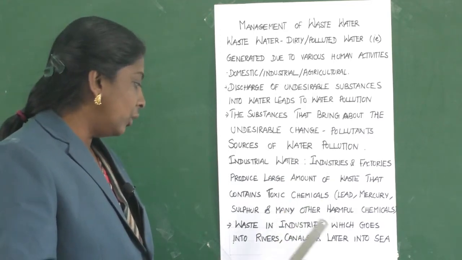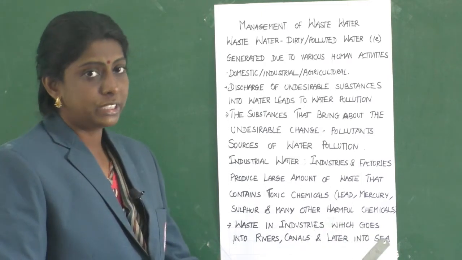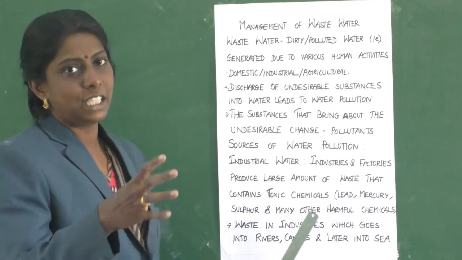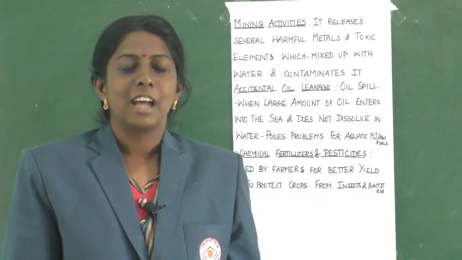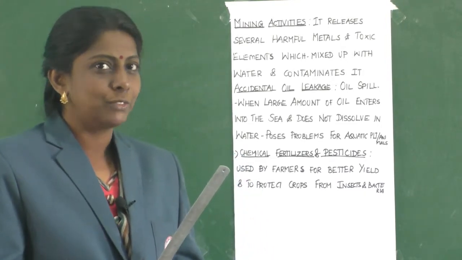These wastes will go into rivers, canals and later into the sea. That will ultimately mix in the sea, which makes the seawater polluted. Now children, let us learn about the sources of wastewater.